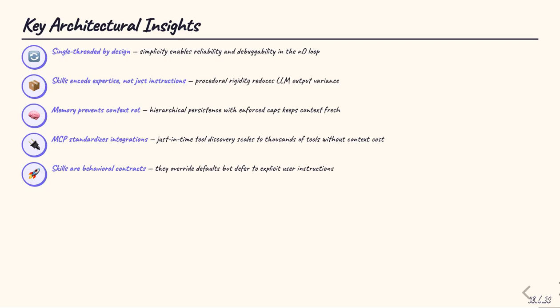Fourth, MCP standardizes integrations. Just-in-time tool discovery scales to thousands of tools without context cost. Fifth, skills are behavioral contracts. They override defaults, but always defer to explicit user instructions. These aren't just implementation details, they're architectural principles.